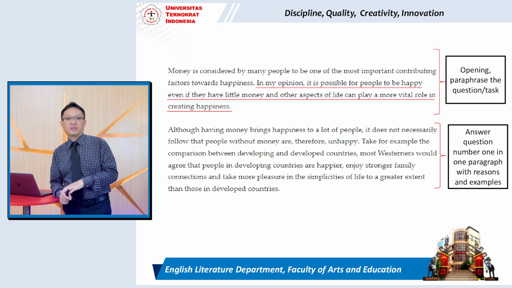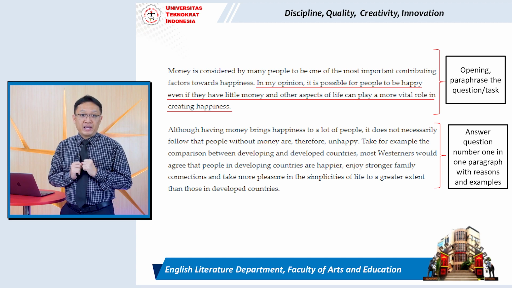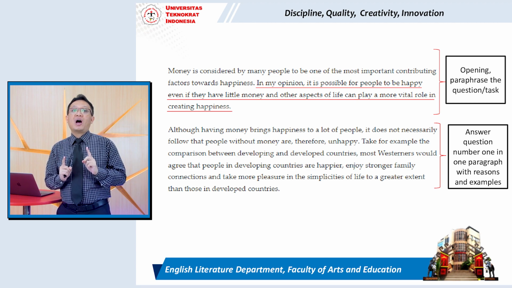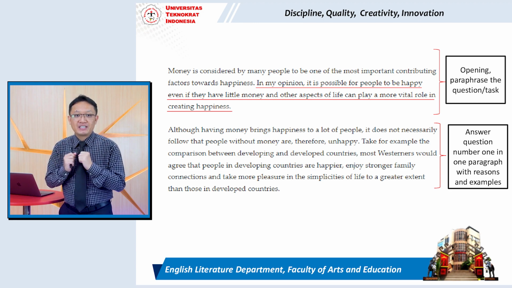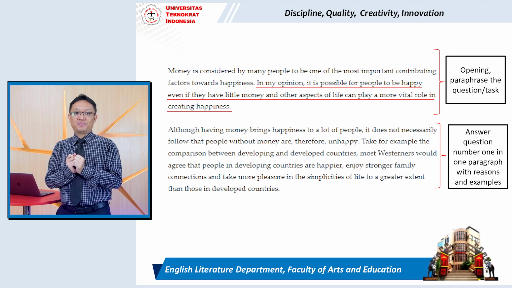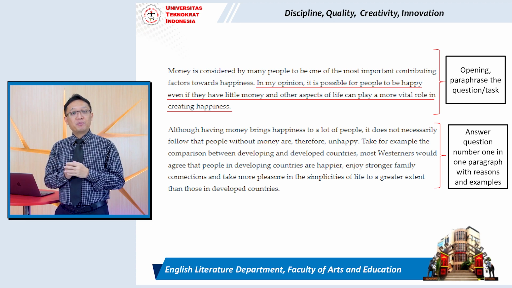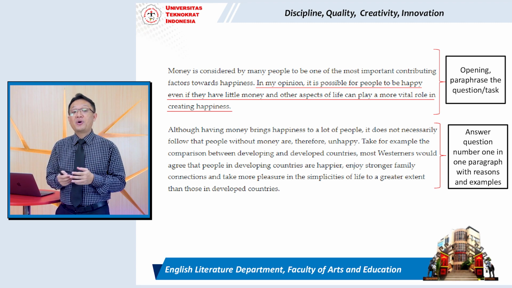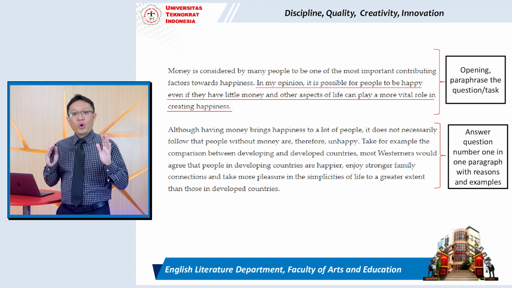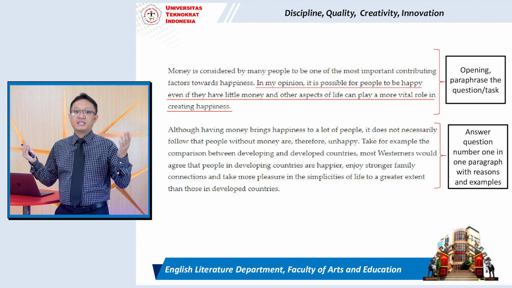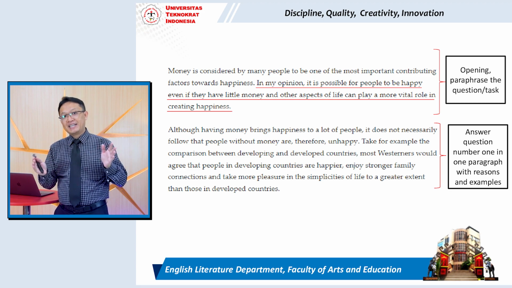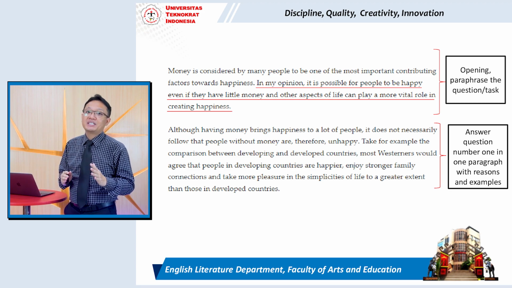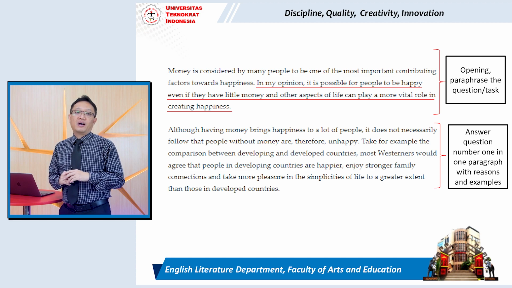Okay, I will read for you. Some people think that money is one of the most essential factors in promoting happiness. Okay, and there are 2 questions here. Do you think people can be happy without much money? That's question number 1 that you have to answer in your formal essay. And number 2, what other factors contribute towards happiness? So basically, these are the direct questions that you need to answer for this formal essay.